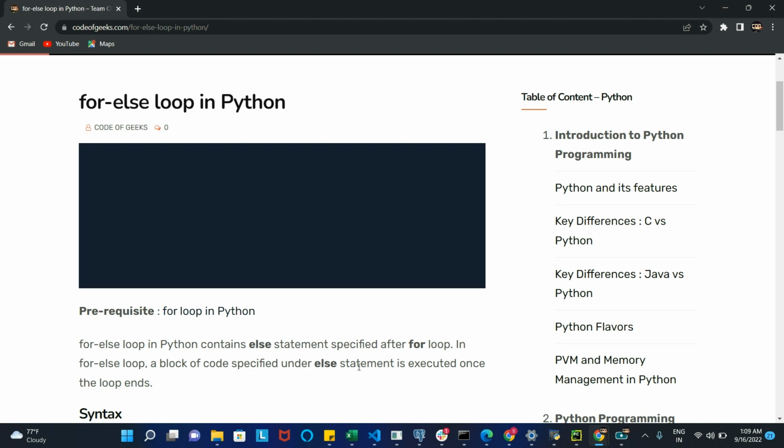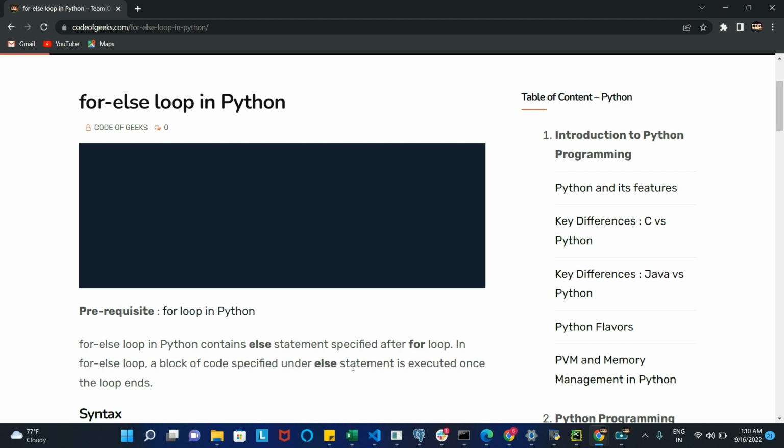I would say that a prerequisite for this video is that you should know the working of for loop in Python. If you are not fully aware of how for loop works, I recommend you check the for loop video that is listed in our playlist. That will give you a complete description of how a for loop works. But since this video is based on for else loop, if you already know the working of for loop, then congratulations, you are at the right place.